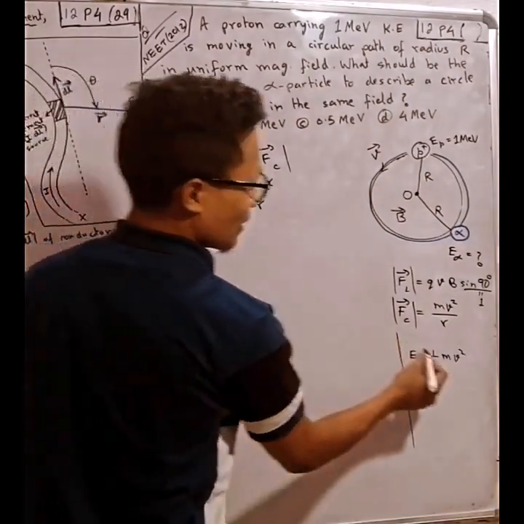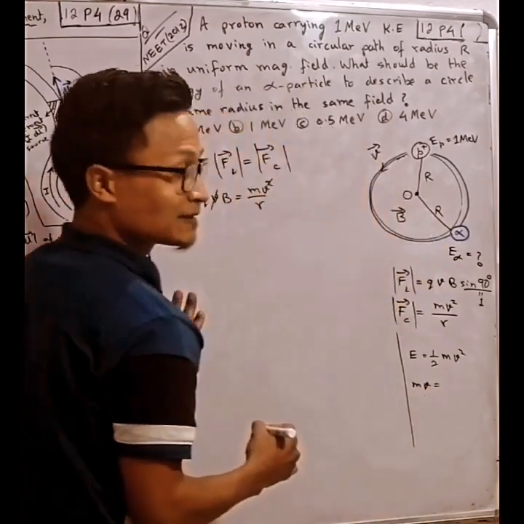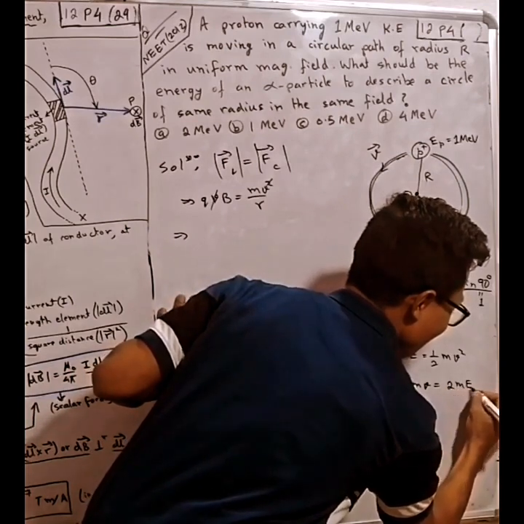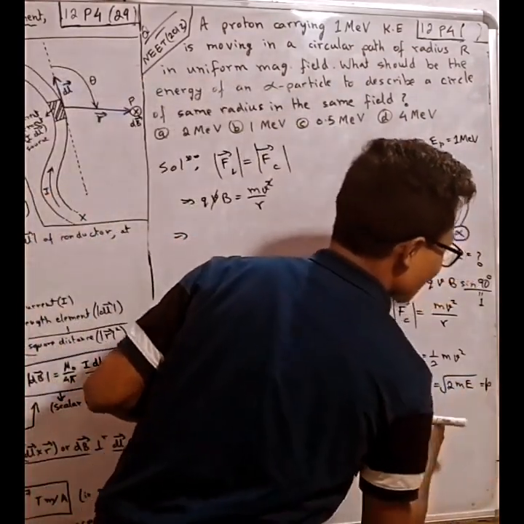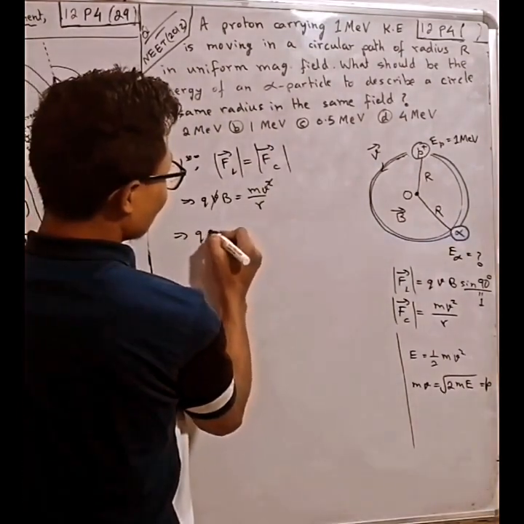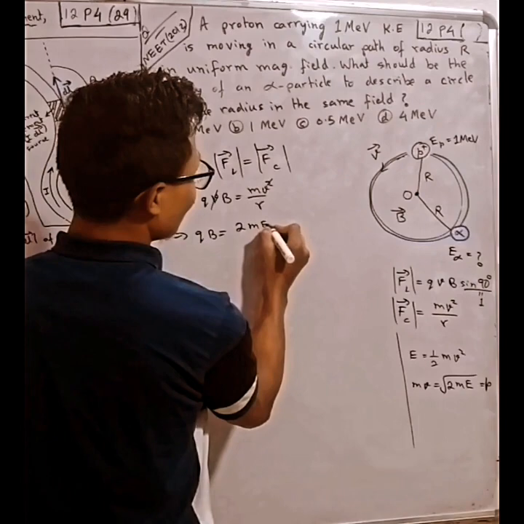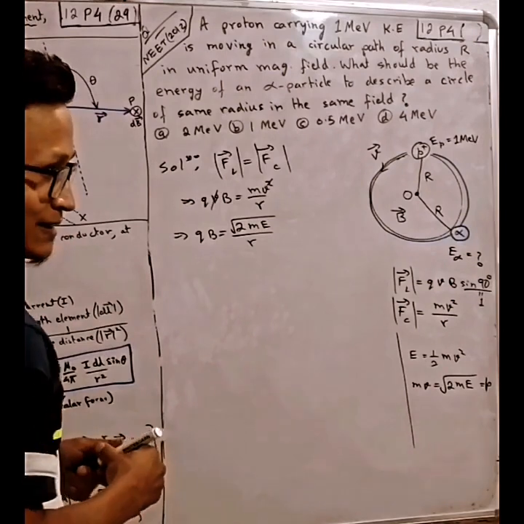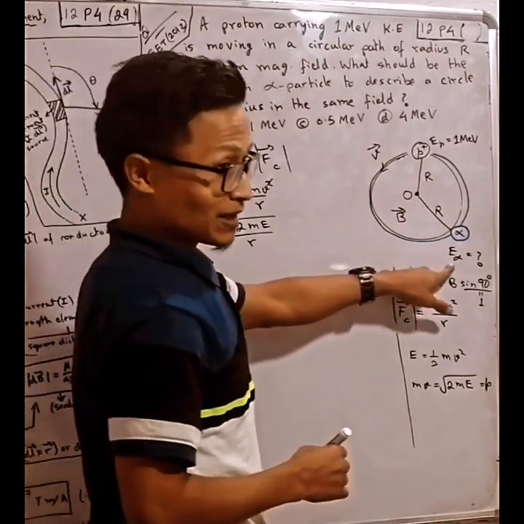And now we need to find mv. mv will be the square root of 2mE. This is momentum. Momentum is mass into velocity. Now we have qB equals mv, which is the square root of 2mE, divided by r. Now we have to find the energy E of the alpha particle.